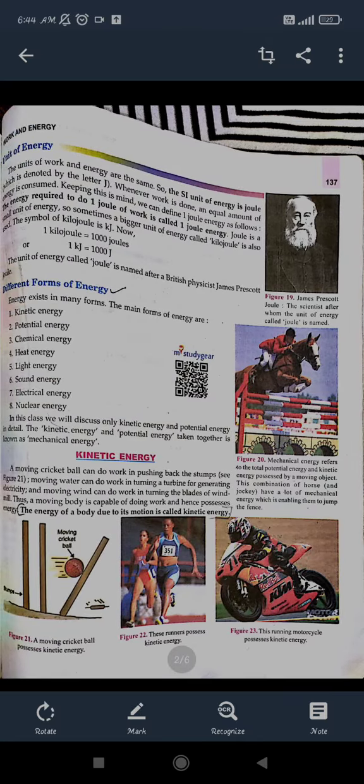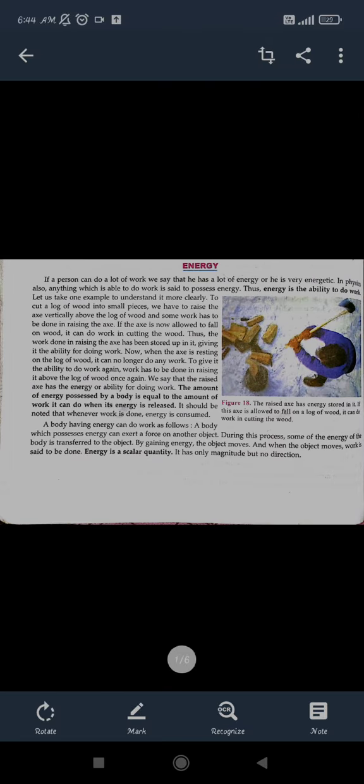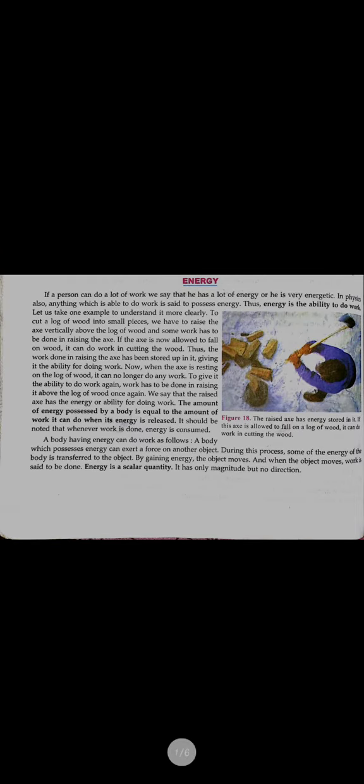Got it? In the next class we will see potential energy, but together the potential and kinetic energy make up the mechanical energy, and that mechanical energy helps in doing mechanical work. So energy is the ability to do any work. It is a scalar quantity, its unit is the same as that of work, but I can say that to complete any work, two energies are required. One will be kinetic, the other will be potential. Both should be there to complete any work.